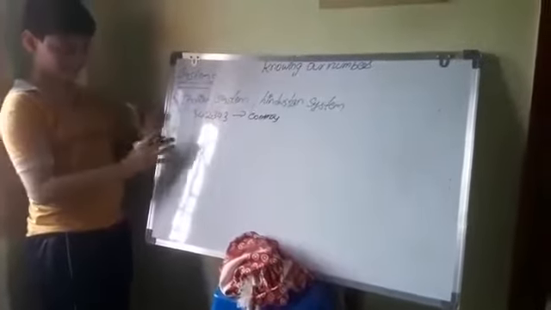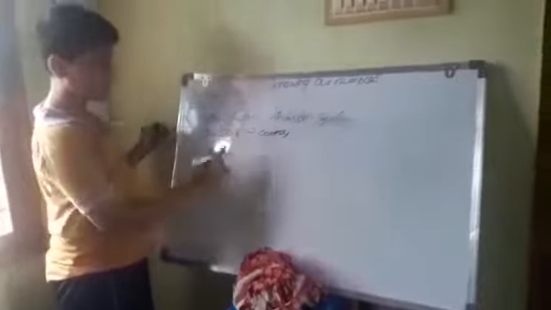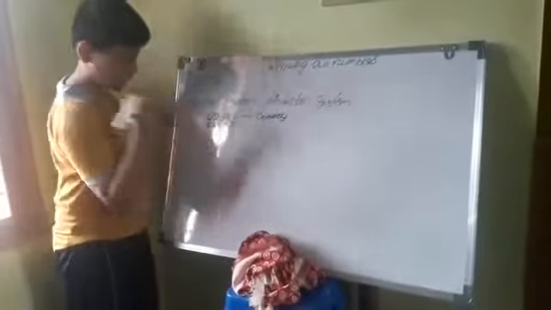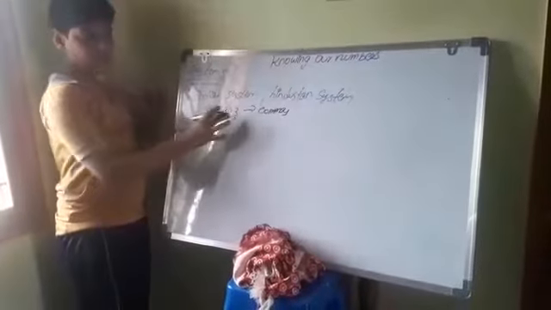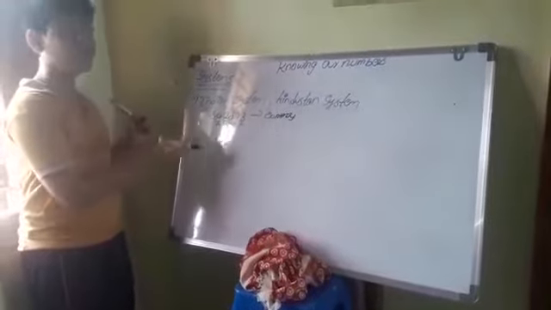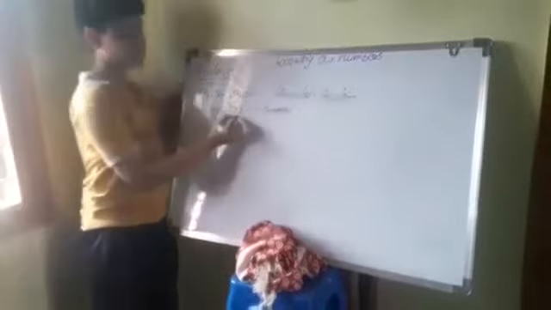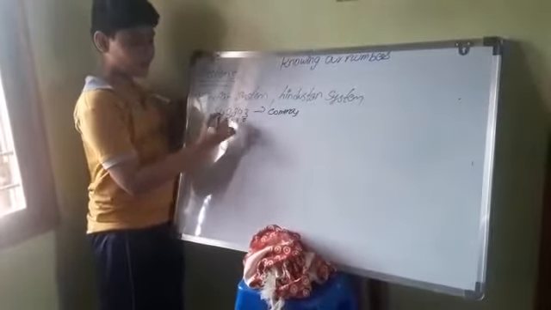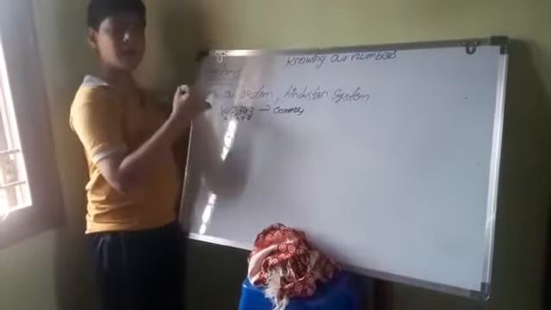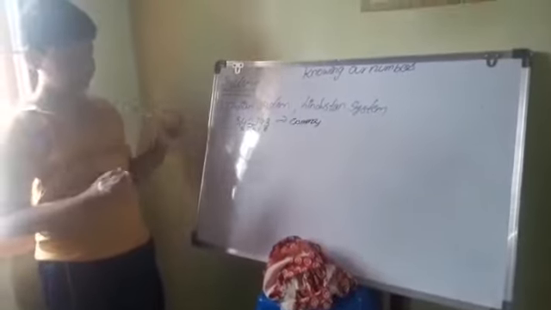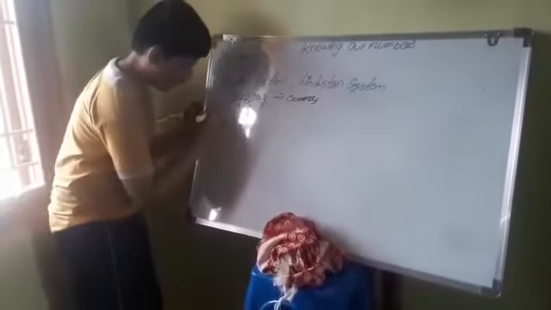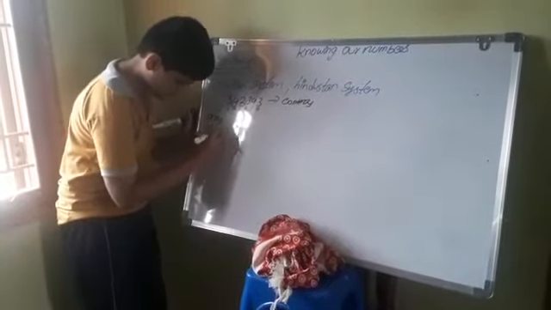In the Hindustan system, the places are ones, tens, hundreds, thousands, 10,000s, lakhs. First three digits, then a comma. Next we should put two digits, two digits, two digits. First we put ones, tens, and hundreds, a comma, and next we should move two digits by comma. So this is the Indian system.